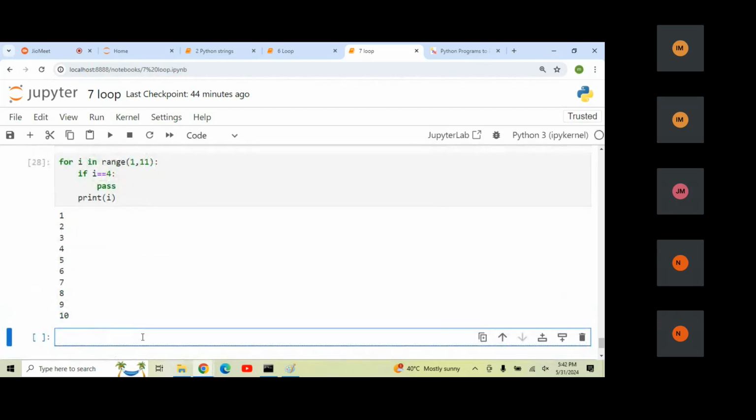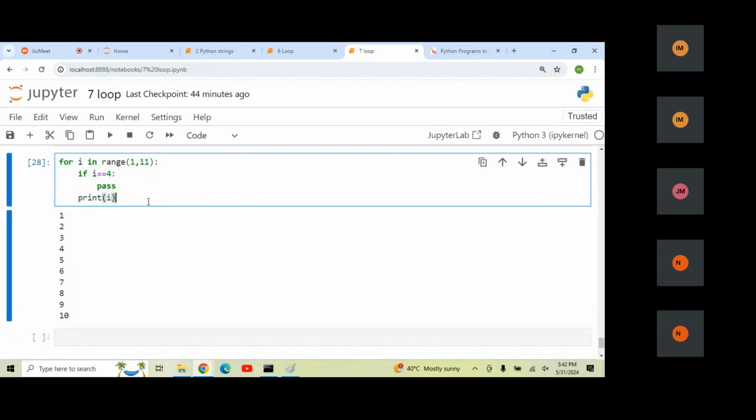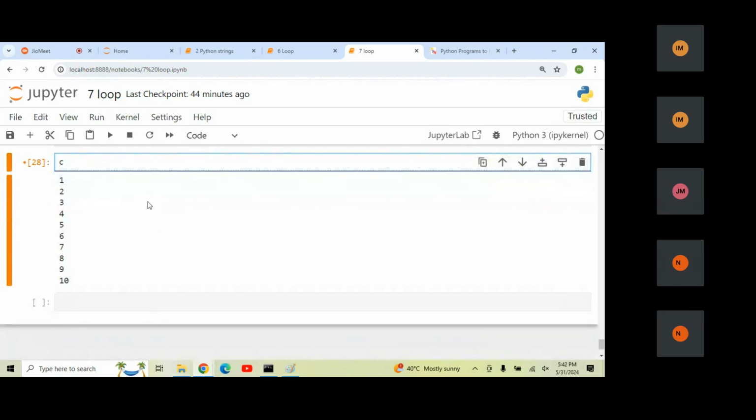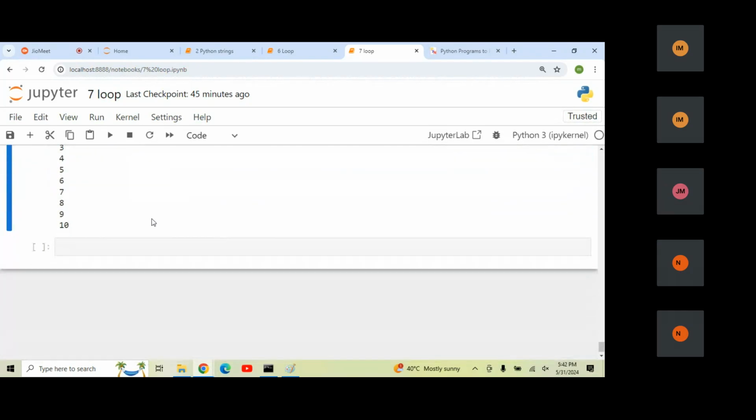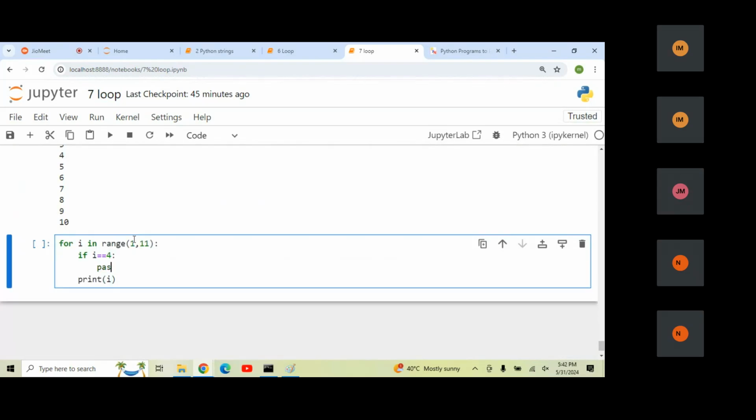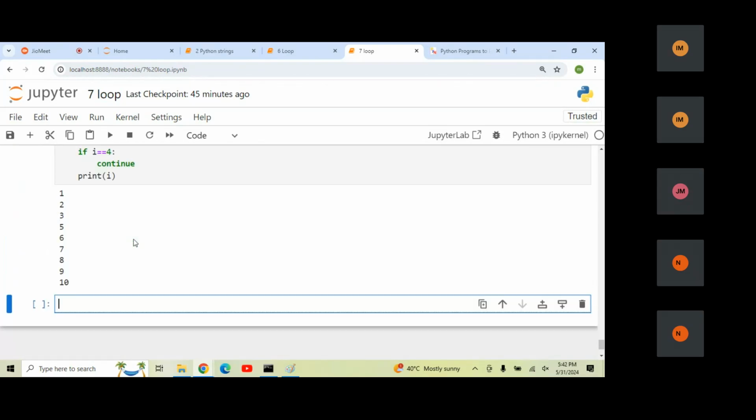Once I run this, you can see nothing is restricted. Pass means everything is allowed, no restrictions. I'm allowing all the values here, but just assume that instead of that I mention continue. Then what will happen here?